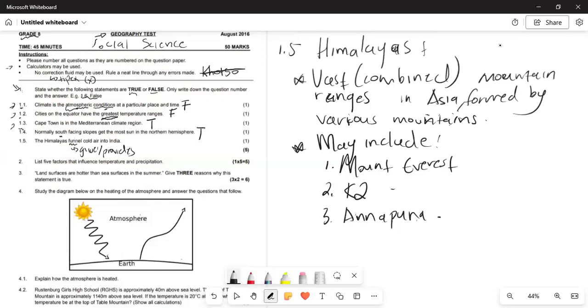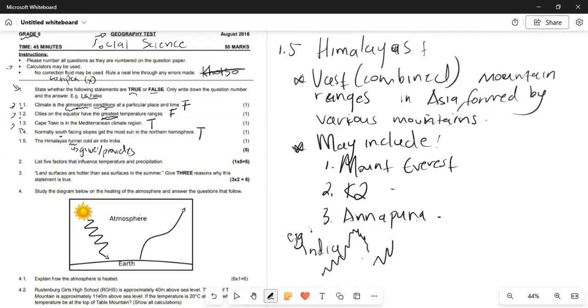So let's go back. Before we go further, you need to know that the Himalayas actually acts as a barrier and it blocks cold winds from Central Asia from entering India. Let's say this is India, and remember what the Himalayas is: a combination of mountains that form the range. So these will be your mountains. This will be your Mount Everest, just as an example.